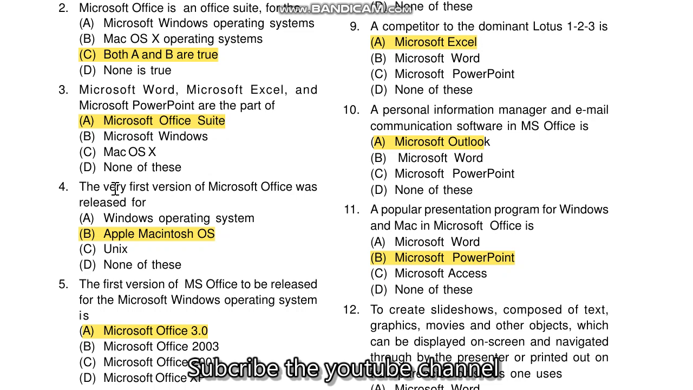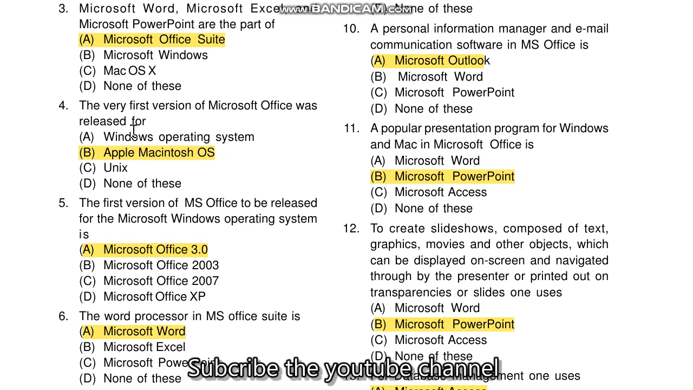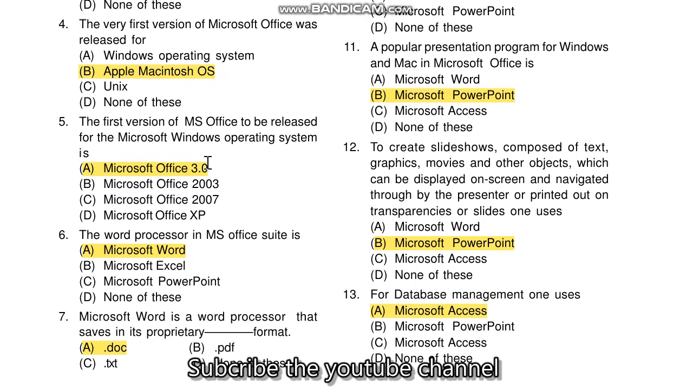Question number 4, the very first version of the Microsoft Office was released for Apple Macintosh OS. Question number 5, the first version of the MS Office to be released for the Microsoft Windows operating system is the Microsoft Office 3.0. Question number 6, the word processor in MS Office suite is the Microsoft Word.